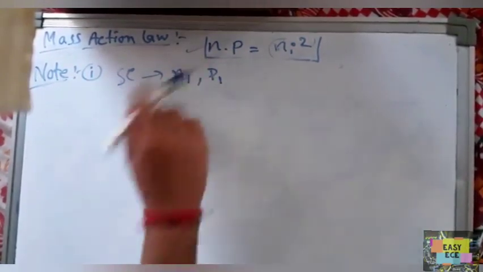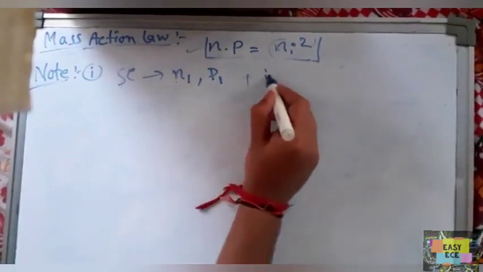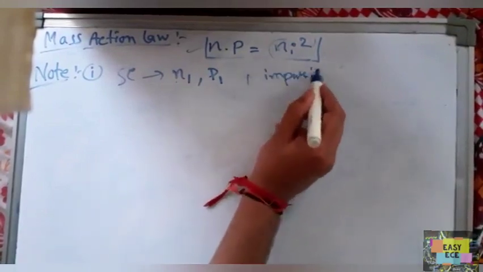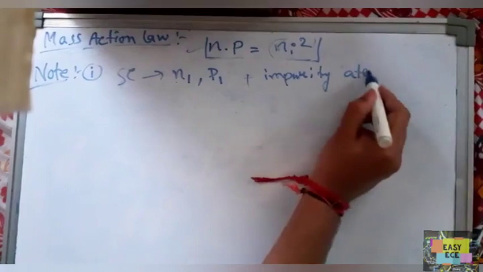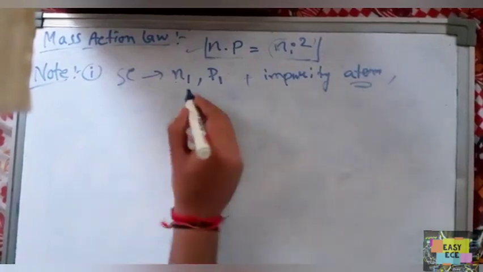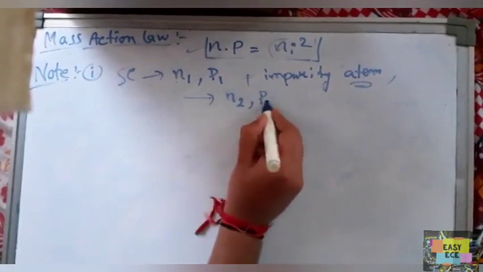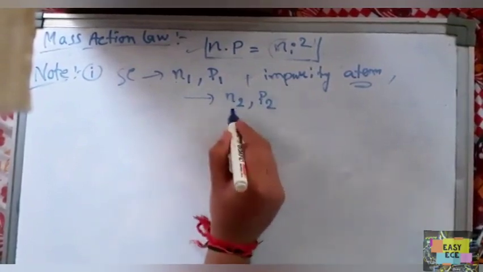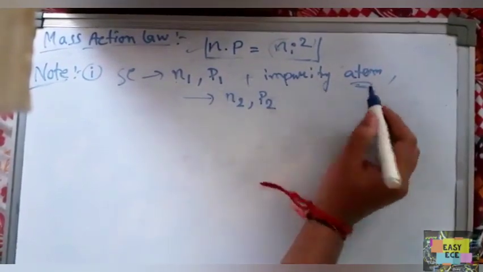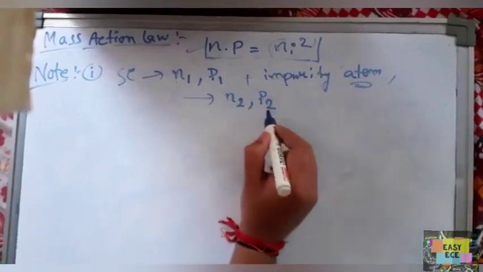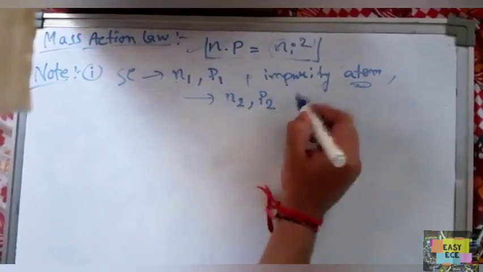By adding impurity atoms, the concentrations become N2 and P2, electron and hole concentration after adding impurity atoms.